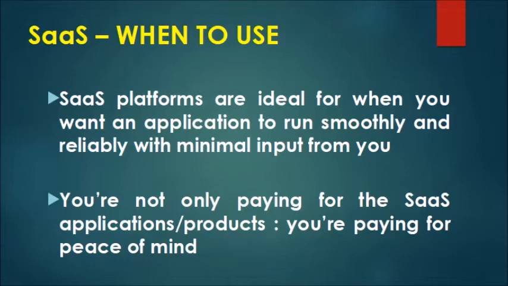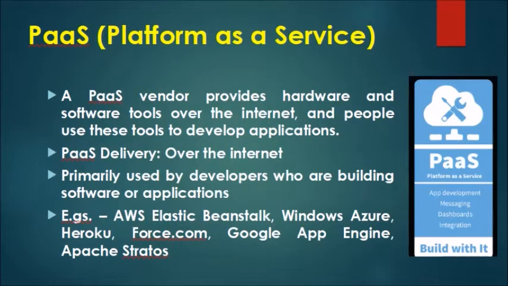Also, BigCommerce provides complete shopping cart software as well as hosting infrastructure to the user, allowing businesses to create an online shop within minutes without worrying about the coding, hosting, or the software. Next, we have PaaS, that is Platform as a Service. A PaaS vendor provides hardware and software tools over the internet, and people simply use these tools and develop their own application. The delivery of PaaS services is also over the internet.